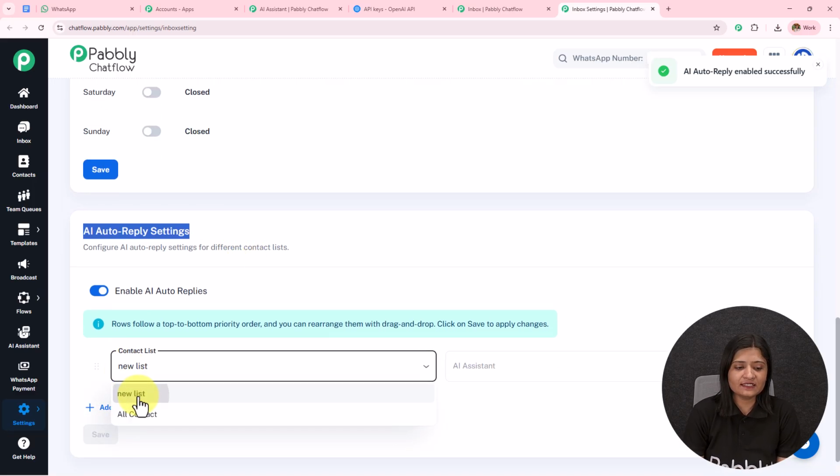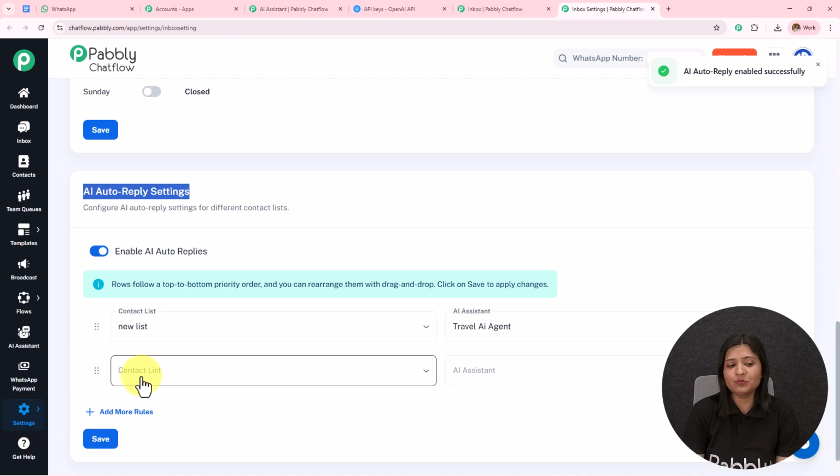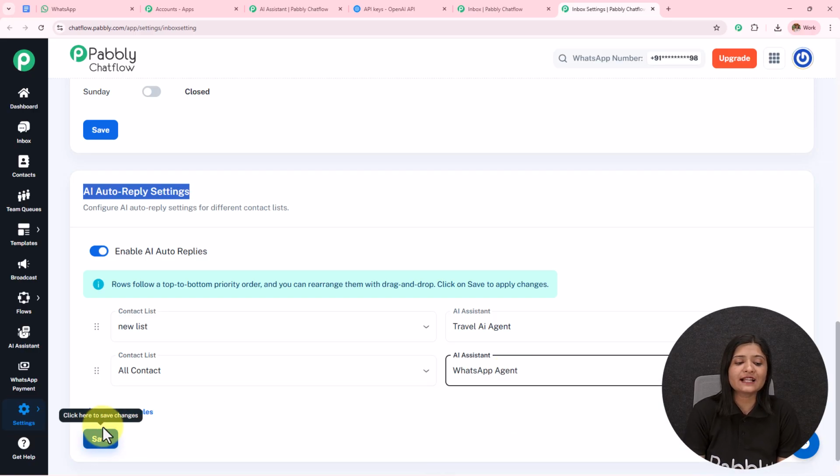I can select the list. You can select whatever list you have created, and then you can assign the AI assistant to that particular list. You can add more rules, select another list if you have created, or you can select all the contacts and select another AI assistant for all the contacts. Simply save the rules, and in this manner, a particular AI assistant which you have selected for a list, contact, or all the contacts will be assigned accordingly.